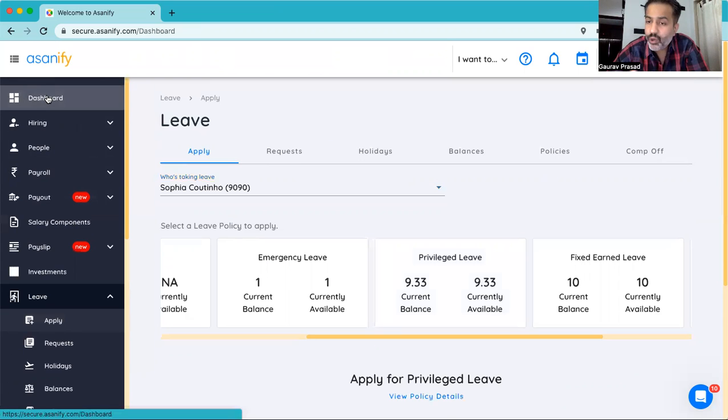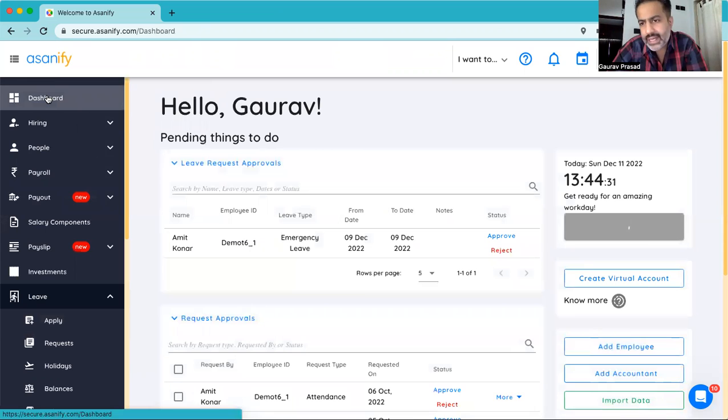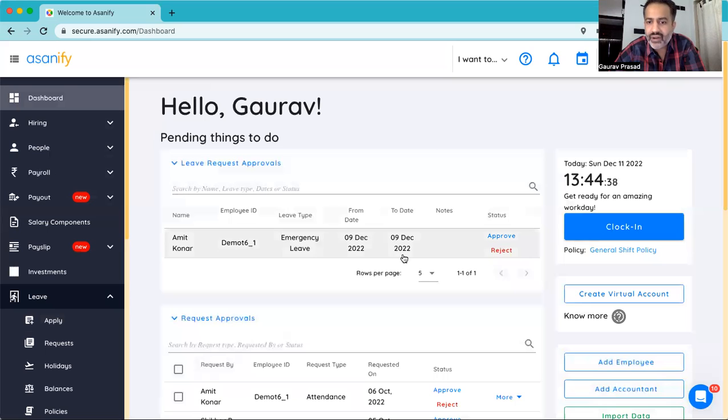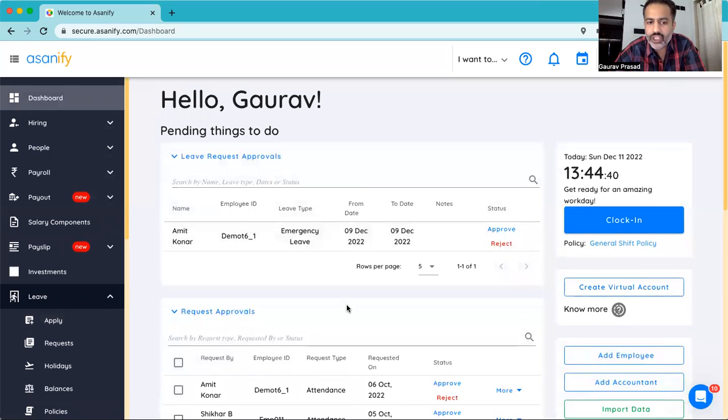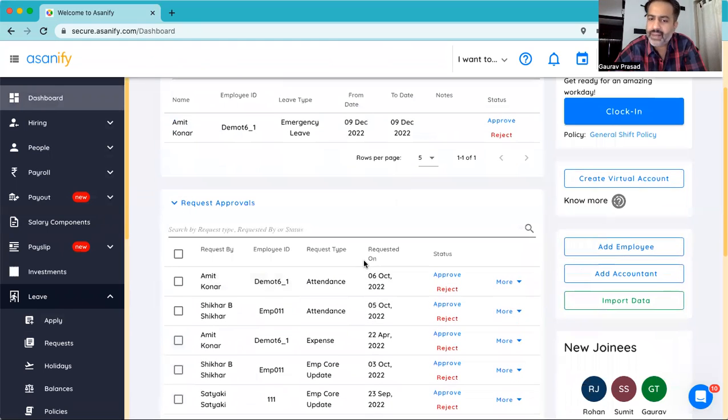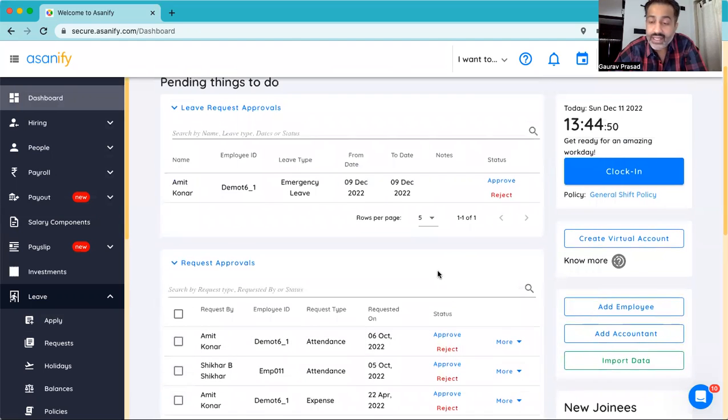Now, the dashboard page, which is the home page that opens up when an employee logs in, gives them a summary of all the things that they have to do. So if there are some leave requests which are pending, you can approve or reject it. If somebody has changed their employee information, if somebody's attendance has been regularized, you can do all of that from the dashboard page itself.